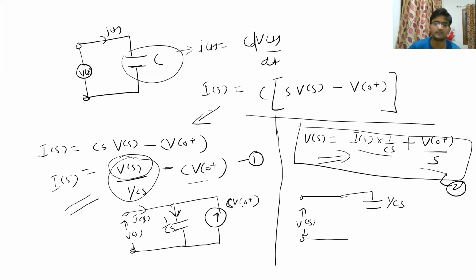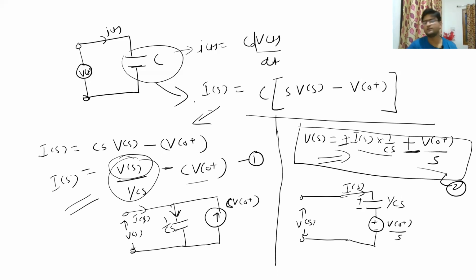Here also I write it as 1 upon Cs, and then there is a voltage source whose value is V0 plus divided by S. But now you can see that the direction of voltage drop across the capacitor and this particular voltage source is going to be the same because both have the same sign. This is also plus, right? So this is the circuit which you will get after converting a time domain capacitive circuit into a Laplace domain capacitive circuit.